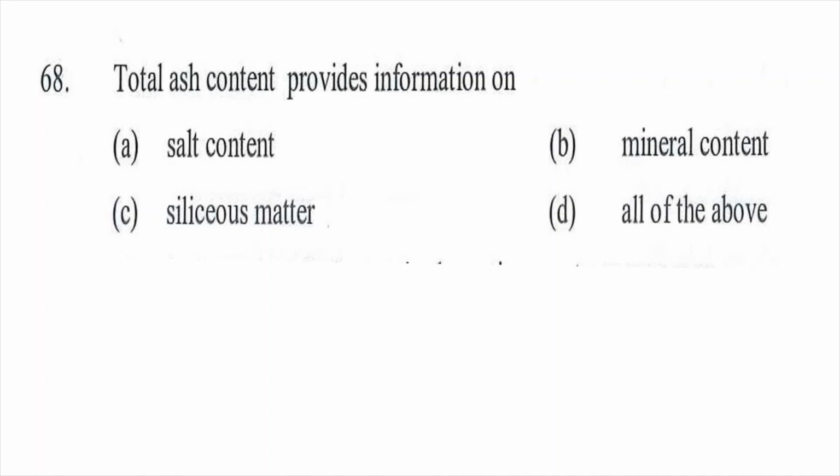Question 68. Total ash content provides information on: option A, salt content, option B, mineral content, option C, siliceous matter, option D, all of the above. The right answer will be D, all of the above.